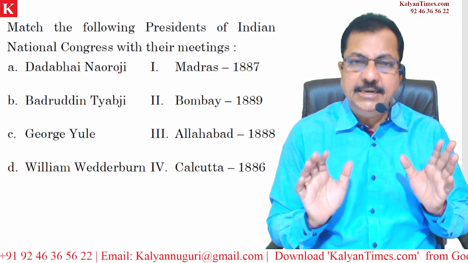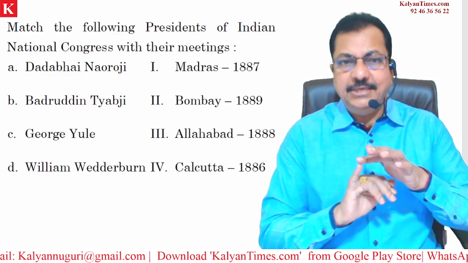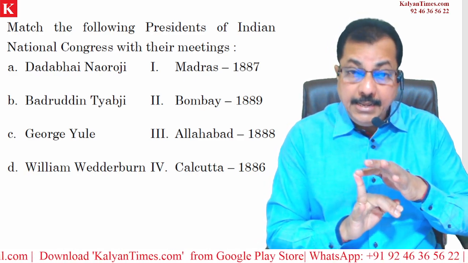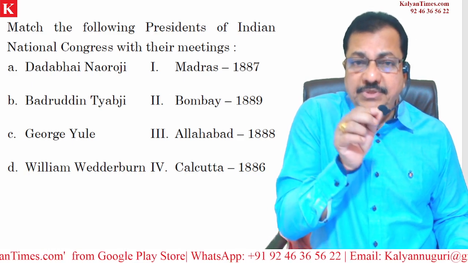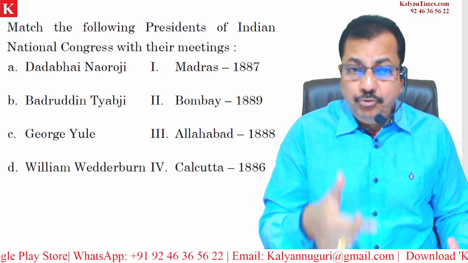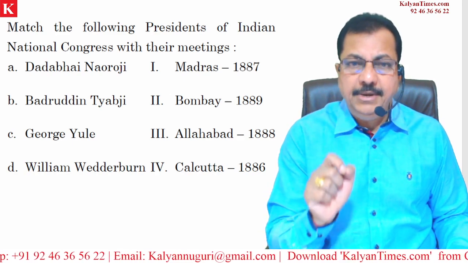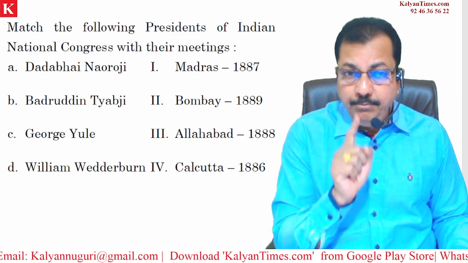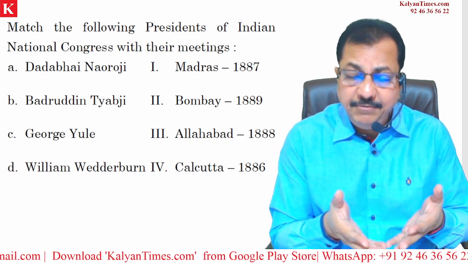The question is indicating very clearly. By looking at the question, we can understand this is related to Indian history. This is related to the Indian National Congress, and that too matching the presidents with the meetings. Very clear. Regarding INC, we know that it was established in the year 1885, and the first meeting was held in Bombay, and the first president was W.C. Banerjee, Womesh Chandra Bonnerjee. But is that information given here?